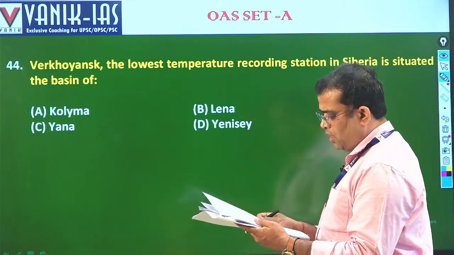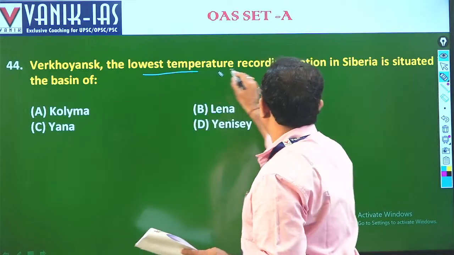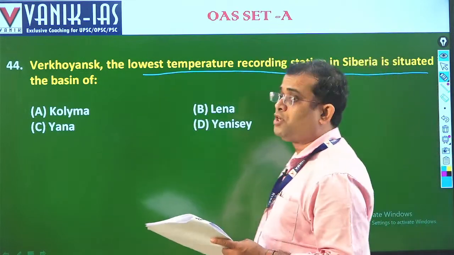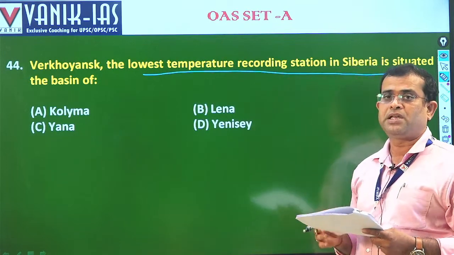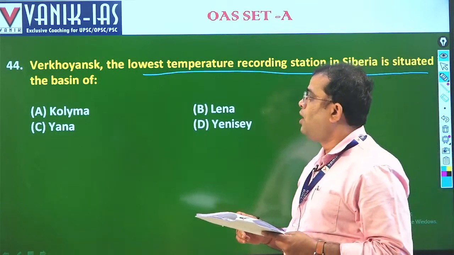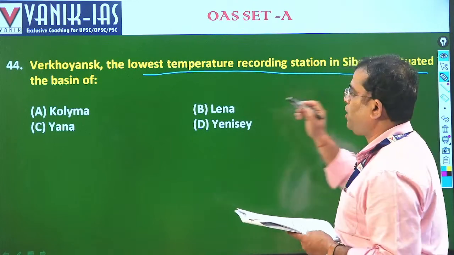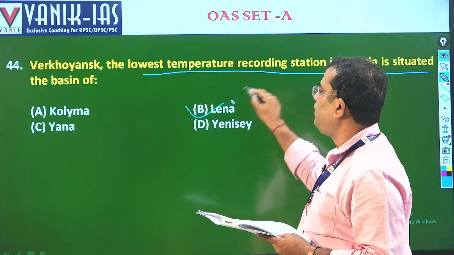Your question is: Verkhoyansk, the lowest temperature recording station in Siberia, is situated in which basin? Verkhoyansk is a place in Russia, in the upper Siberian regions. So in which river basin particularly? Simply, it is the Lena.